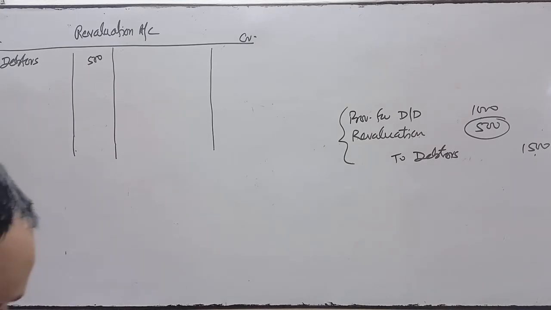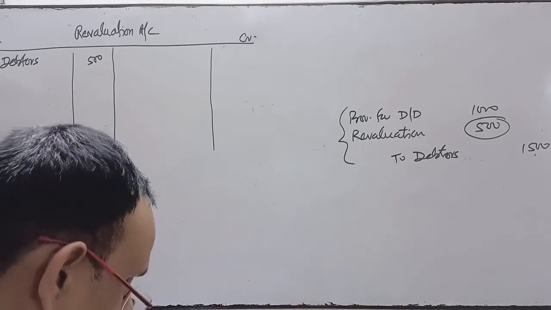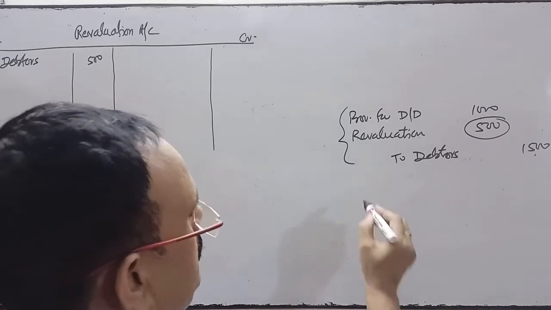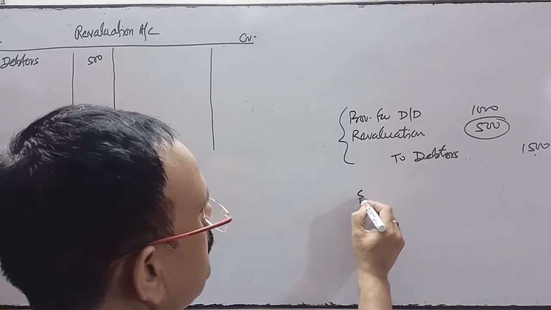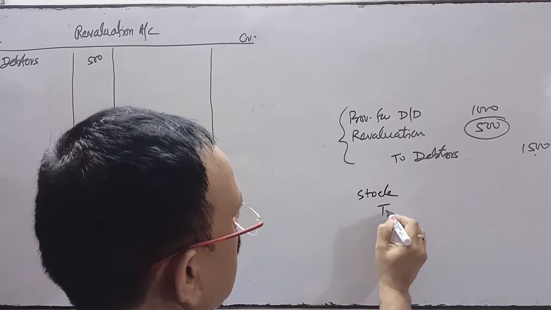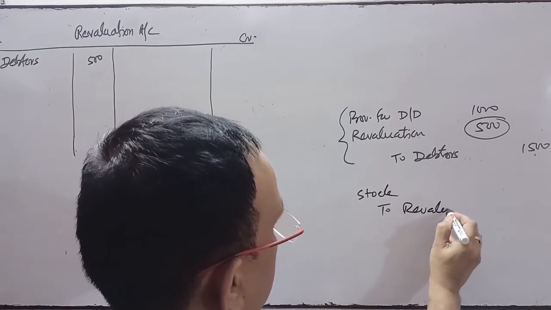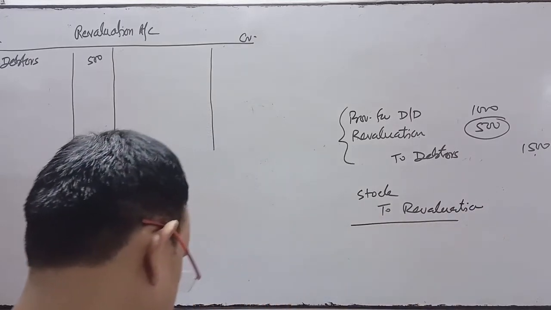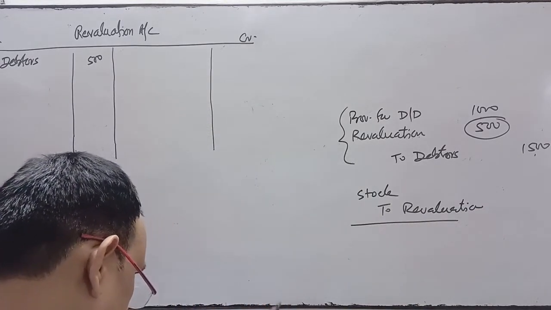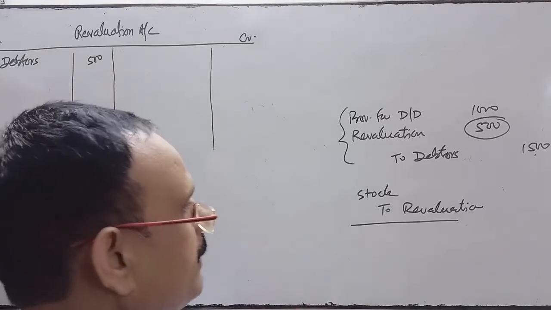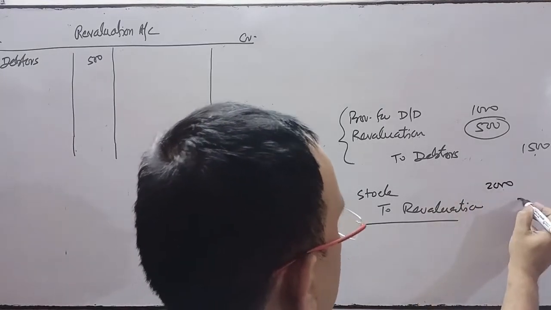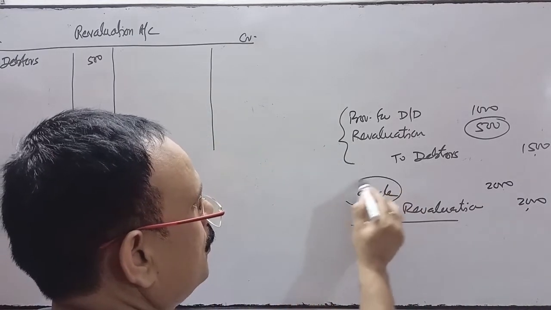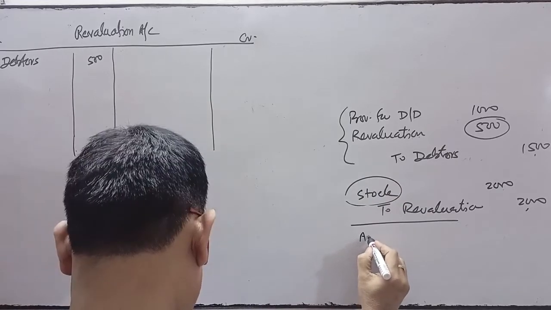Thereafter, stock to be taken over by Ani, the old partner, at rupees 12,000. In the balance sheet, stock is 10,000. It means stock is increased. The book value is 10,000 and it is taken over by the partner Ani at 12,000, so it is increased by 2,000. And in the next entry, this stock will be transferred to Ani's capital.